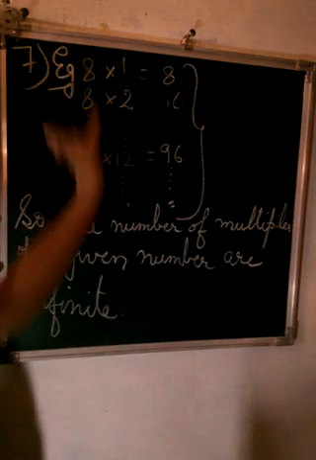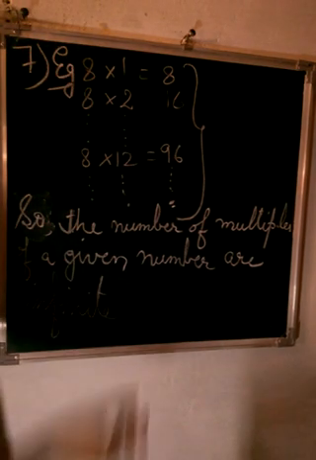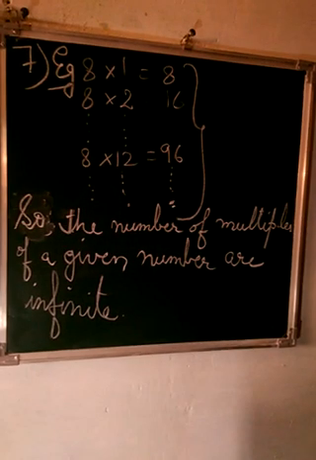So the seventh property you will start like this: first showing the example and then concluding it with the help of the example.